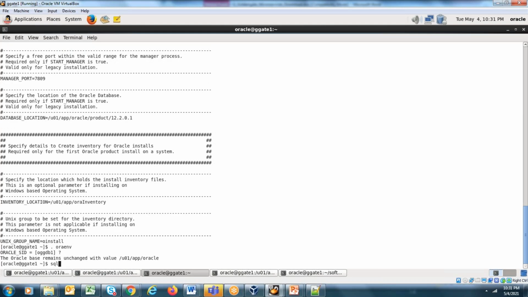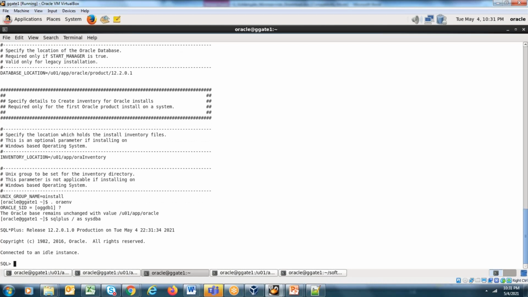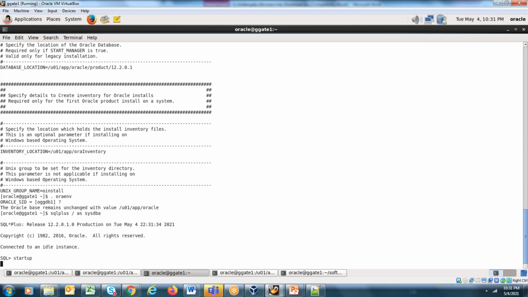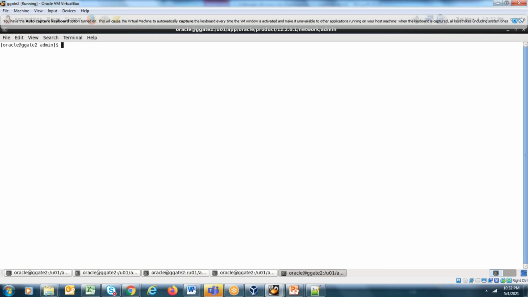In our case, you can create the database using DBCA, going to the Oracle home/bin folder. I have created OGG-DB1 as a container database, and inside that the pluggable database PDB1 has been created. Similarly on GGate2, the container database is OGG-DB2 and the pluggable database is PDB2.